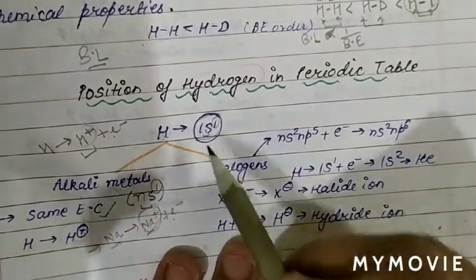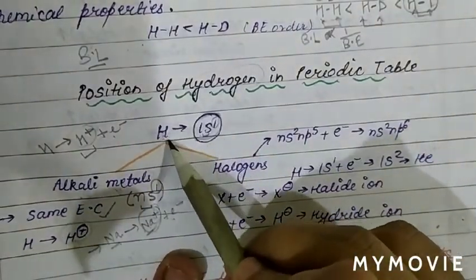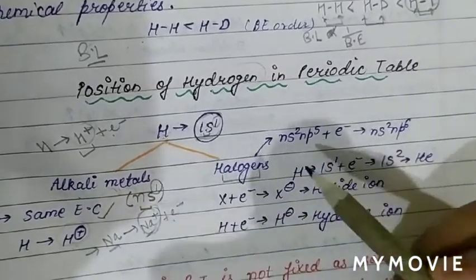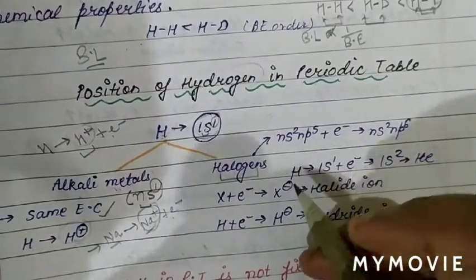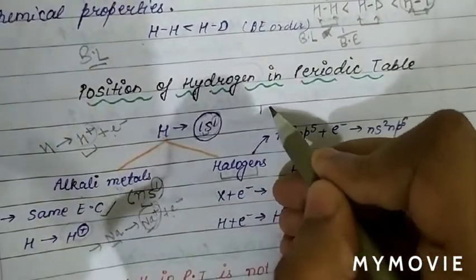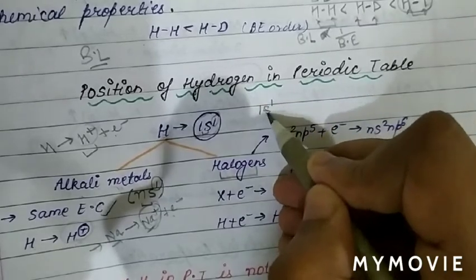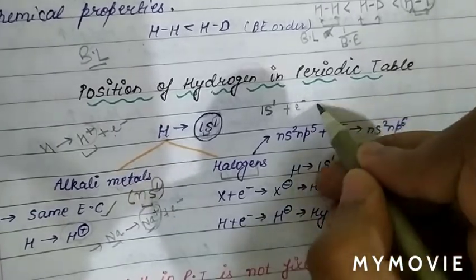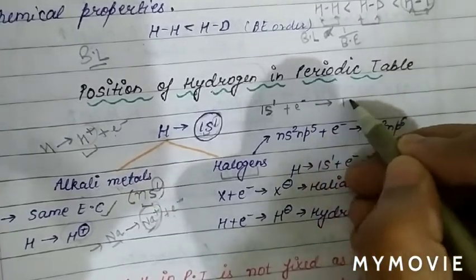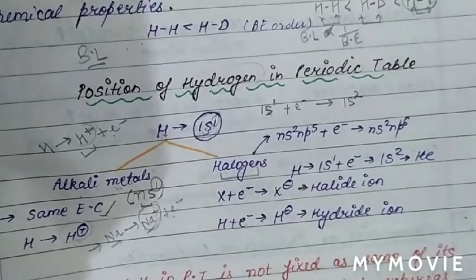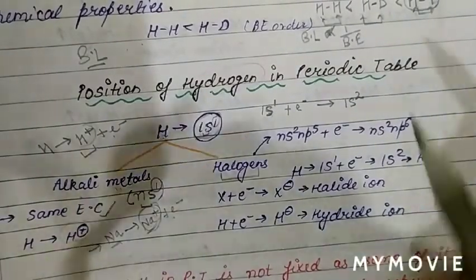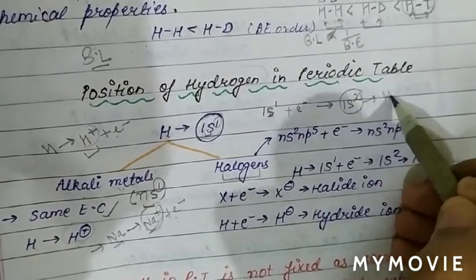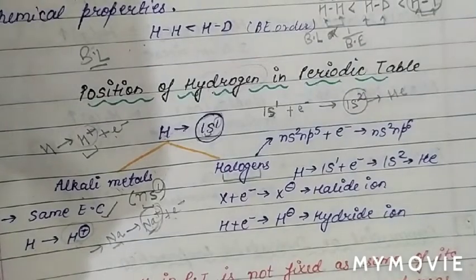Now we can also see the resemblance in the properties of hydrogen and halogens. Halogens are group number 17. The electronic configuration of hydrogen is 1s1. When hydrogen gains one electron, the electronic configuration becomes 1s2. So 1s2 is basically the electronic configuration of the noble gas helium.